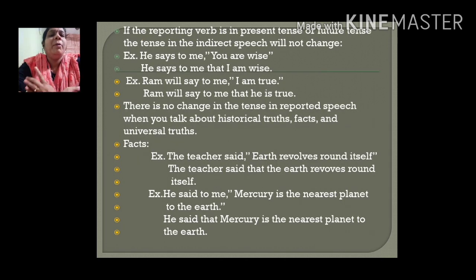Till now we have observed that if the reporting verb is in the past tense only, all the previous changes should be implemented.